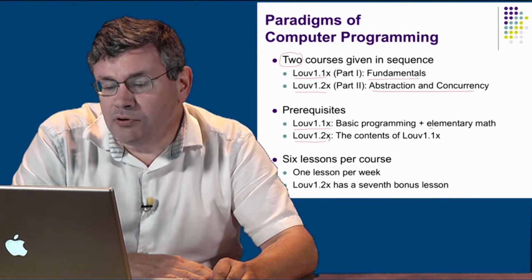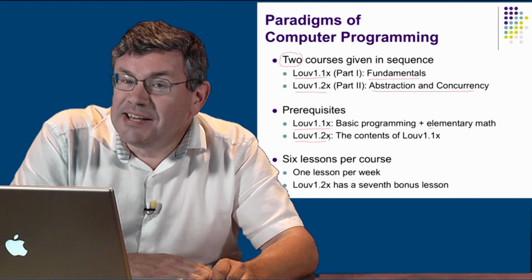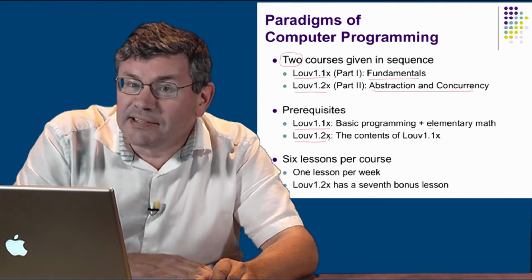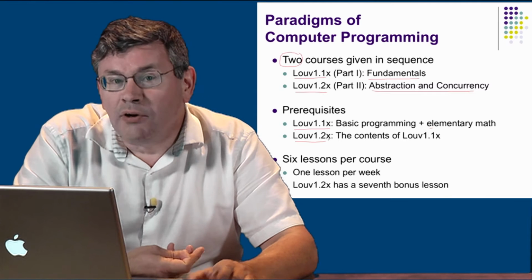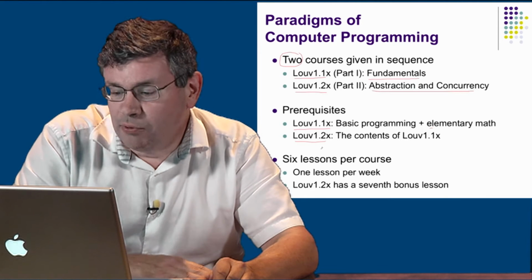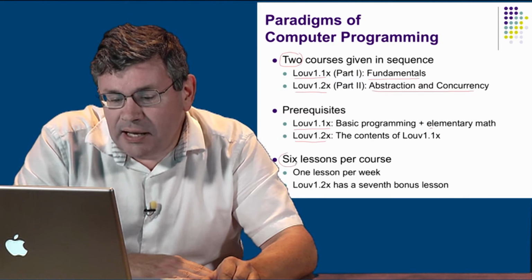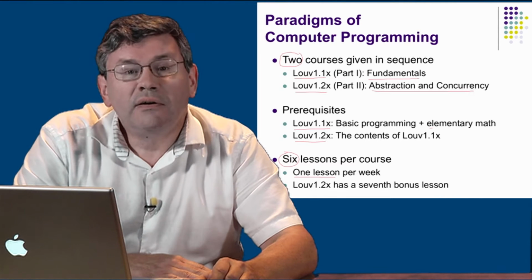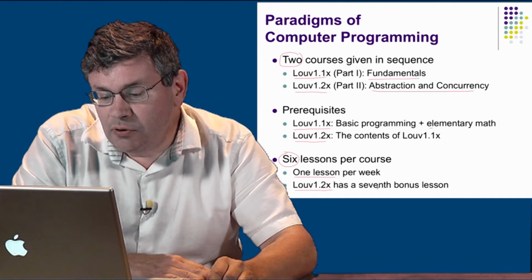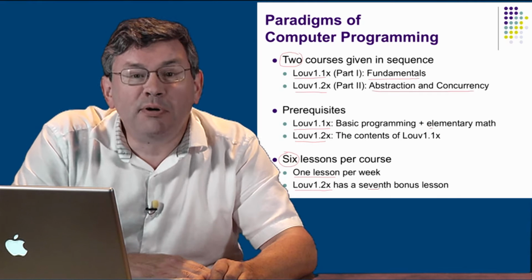And for Louvain 1.2x, the prerequisites are basically the contents of Louvain 1.1x. It doesn't have to be the full contents, but in some sense we do assume that you understand what was given in Louvain 1.1x. There are 6 lessons for each of the courses. We will give 1 lesson per week, and in Louvain 1.2x we have a 7th bonus lesson.